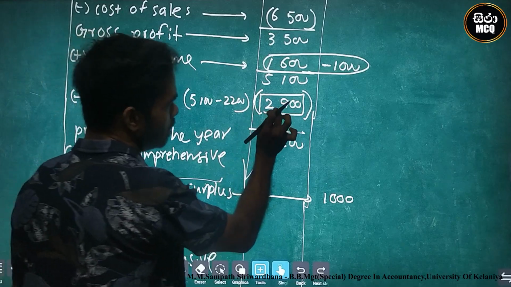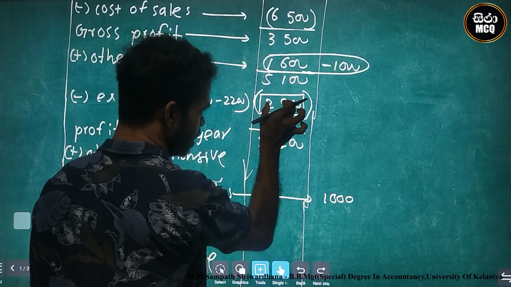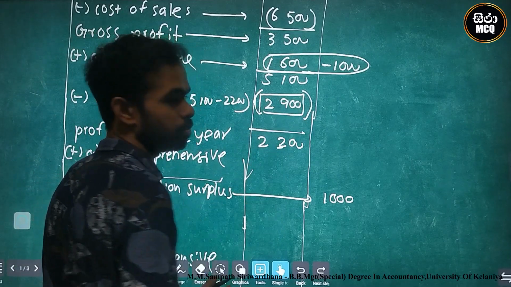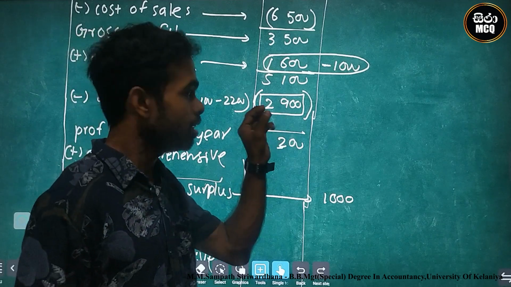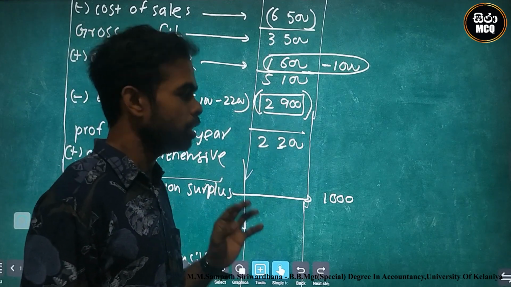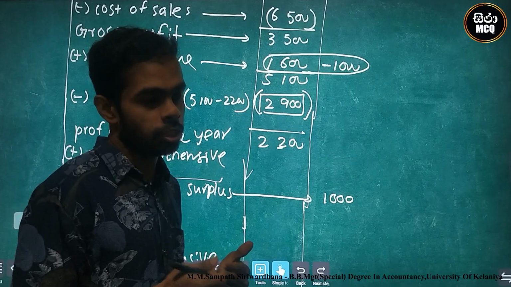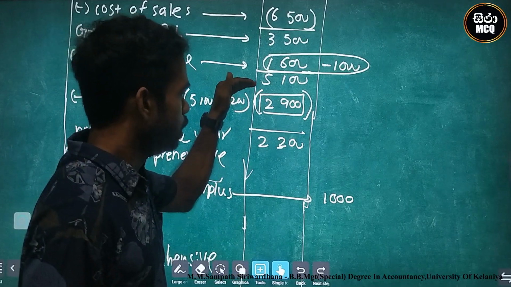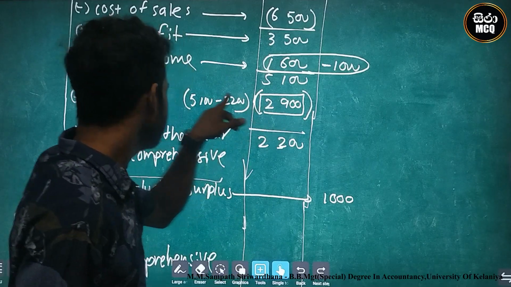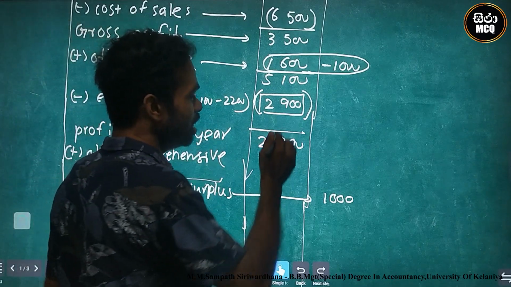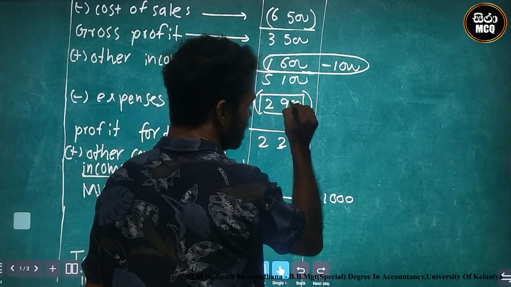You know what is the correct expense? The current expense is 2,900. This included 800 totally. Why? Deducting means expense, no? Therefore, the 800 totally is there.